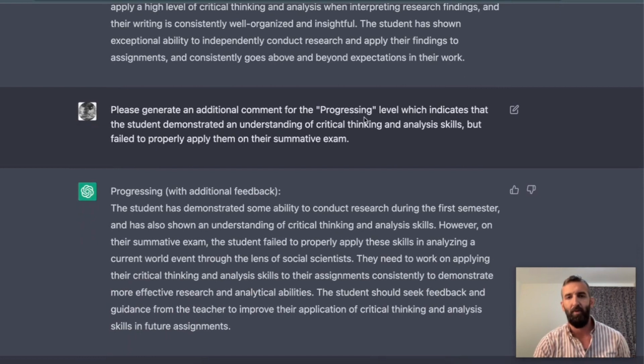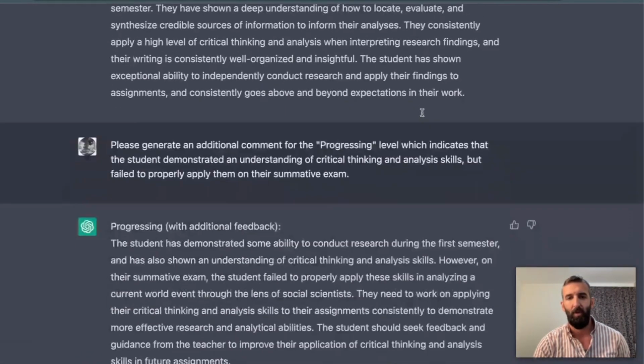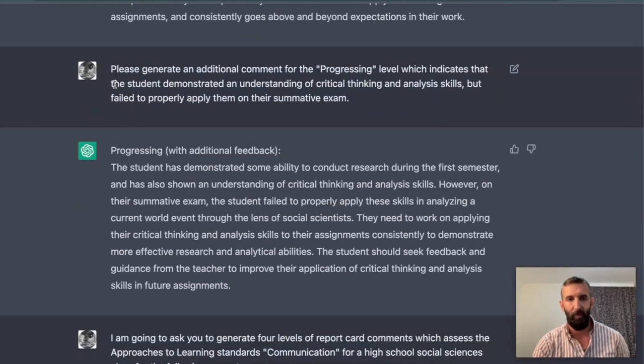I asked it for the progressing level instead to focus on the fact that a student demonstrated an understanding in class for critical thinking and analysis skills, but they failed to properly apply that skill on their summative exam. And it's done that perfectly. And actually, it mentions the exact summative exam that we worked on based on my class description. In this way, you could have multiple comments for multiple levels based on one class description and one ATL.